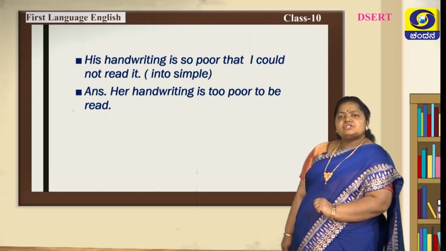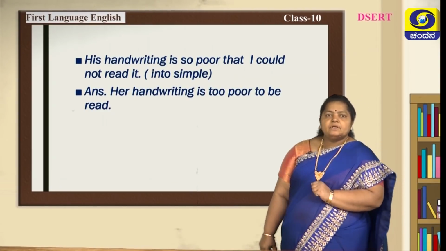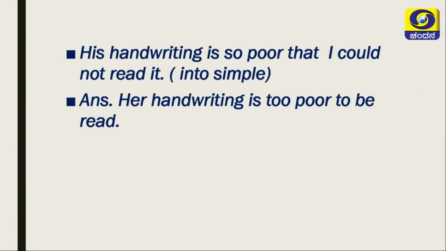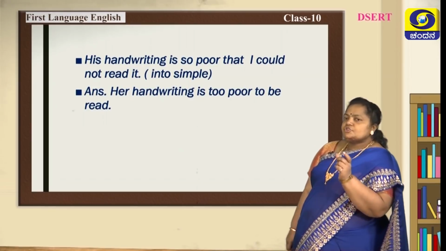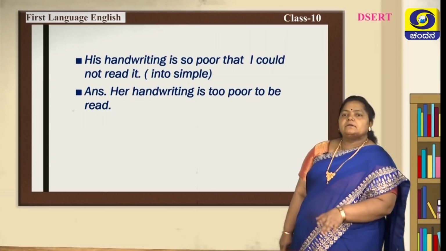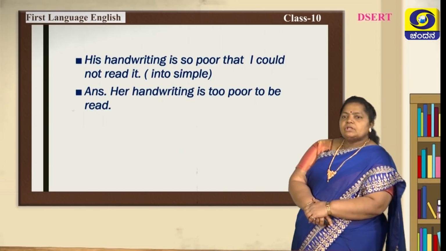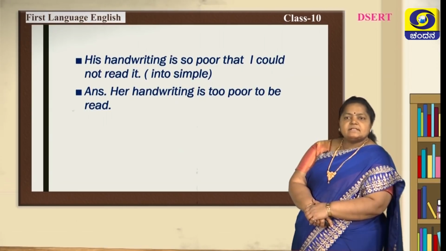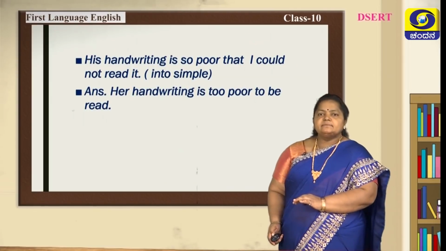His handwriting is so poor that I could not read it. You have to transform this into a simple sentence. His handwriting is too poor to be read. Got it? Without changing the meaning, this is how you need to change the sentence. Before you transform a sentence from one form to another, you need to analyze what type of sentence it is. Without analyzing what type of sentence it is, it is very difficult for you to transform. Let us move to another.